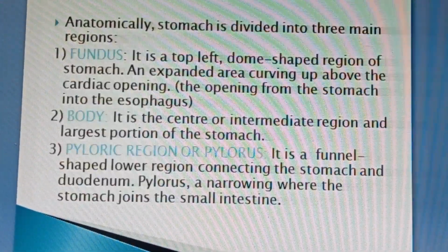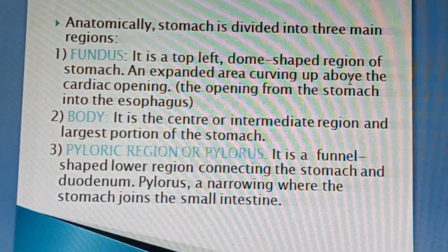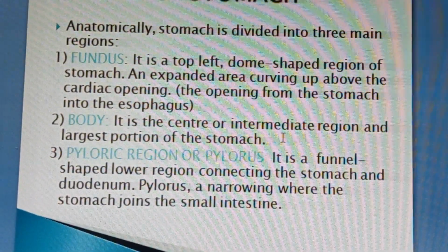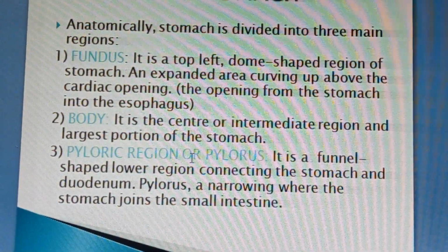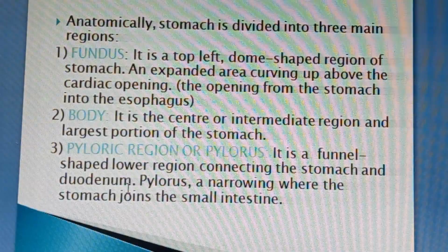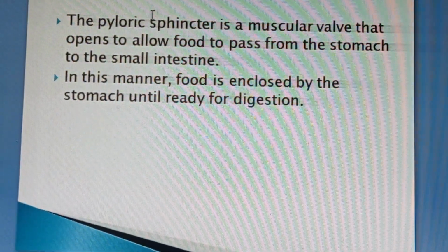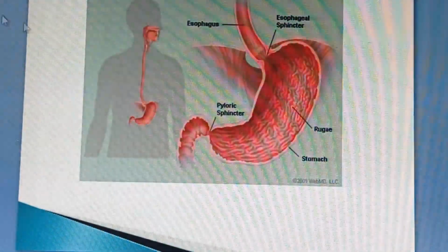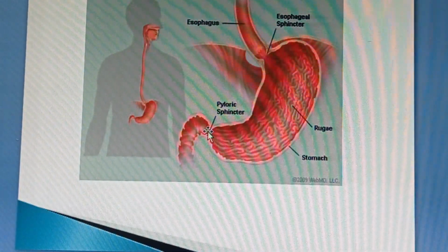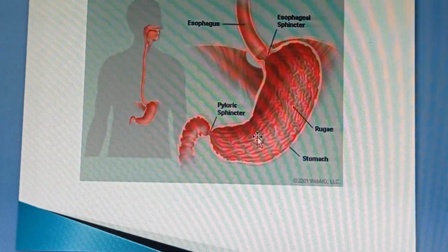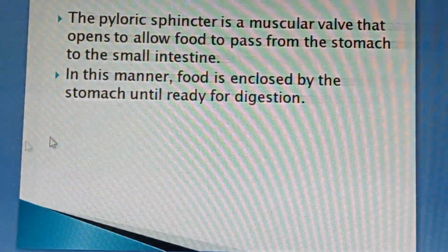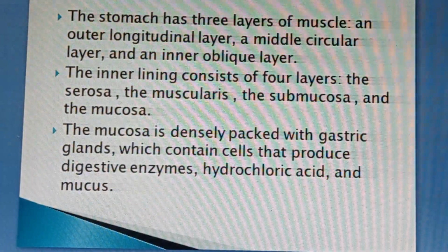that is the duodenum. The fundus is the top left dome-shaped region of the stomach, an expanded area curving above the cardiac opening. The body is the center, intermediate, and largest portion of the stomach. The pylorus or pyloric region is a funnel-shaped lower region connecting the stomach and duodenum. The pyloric sphincter is present at the end of the stomach in the pylorus region. Food from the stomach transfers into the duodenum by the opening of this pyloric sphincter.